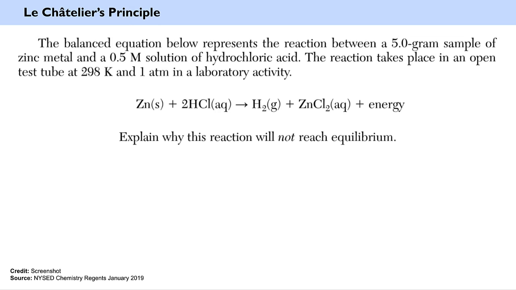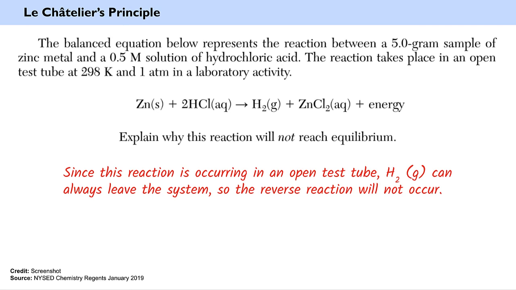Finally, the balanced equation below represents the reaction between a 5-gram sample of zinc metal and a 0.5 molar solution of hydrochloric acid. The reaction takes place in an open test tube at 298 Kelvin and 1 atmosphere in a laboratory activity. Explain why this reaction will not reach equilibrium. The key word here was takes place in an open test tube.